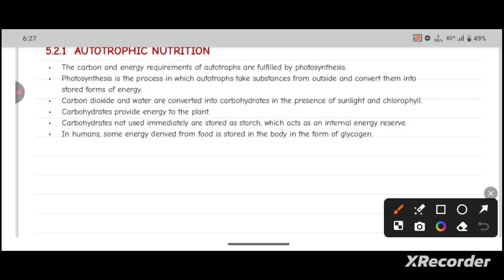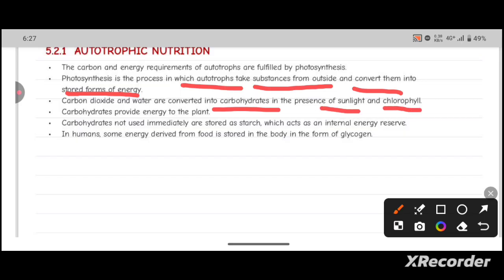Photosynthesis is the process in which autotrophs take substances from outside and convert them into stored forms of energy. Carbon dioxide and water are the raw materials and get converted into carbohydrates in the presence of sunlight and chlorophyll. This process is known as photosynthesis, and the carbohydrates will provide the energy to the plant body.